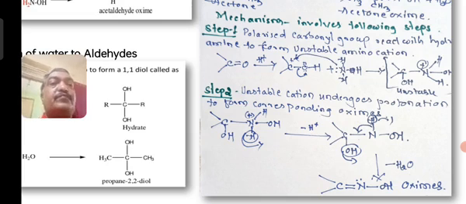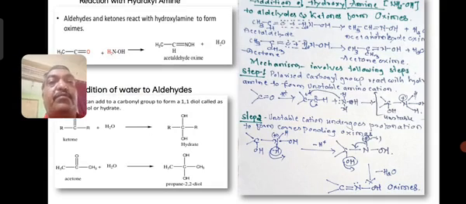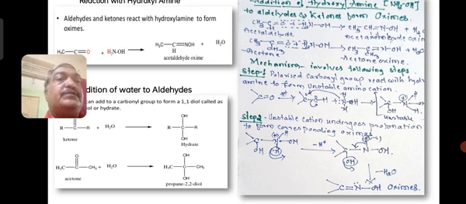Sometimes in examinations they may ask the question: write the mechanism of addition of hydroxylamine to aldehyde or ketone. First, generally you have to remember, you can take either acetaldehyde or acetone, and write the formation of the corresponding oximes with a specific example. While writing the mechanism, you have to write the carbon with positive charge.